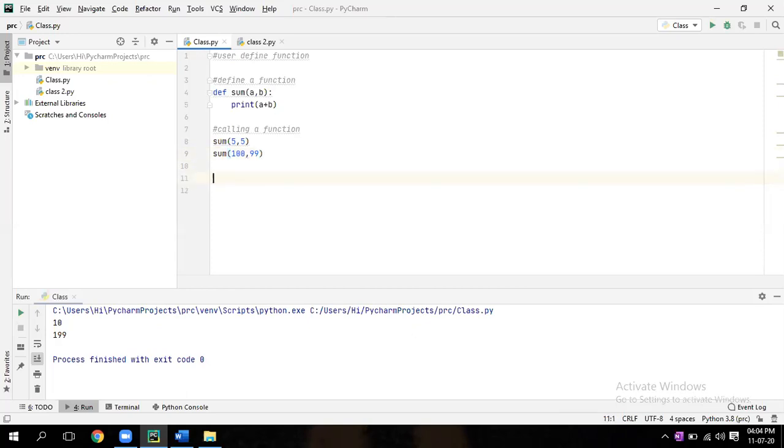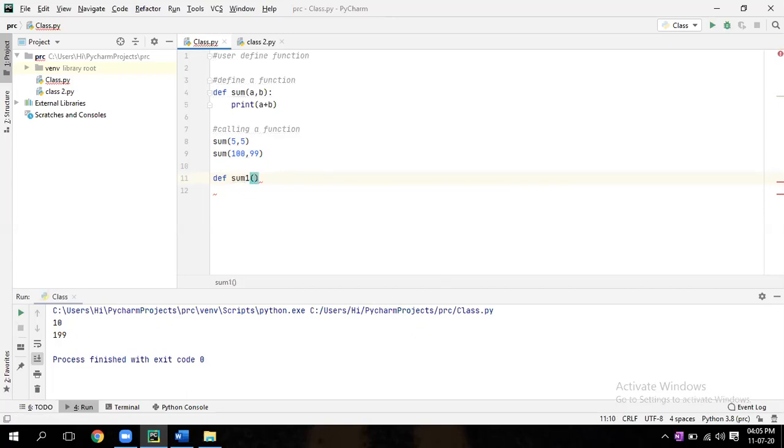Write another function. Let's say def. Create another function. Def, define. Don't give comment. The same thing you do. Just give sum one. That's it. Def sum one. This is another function.